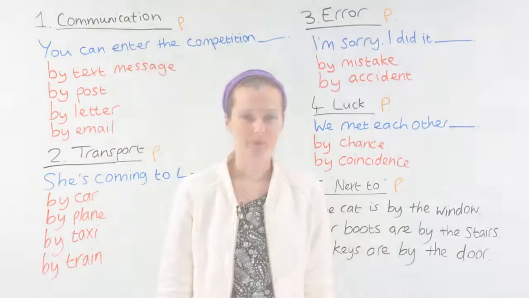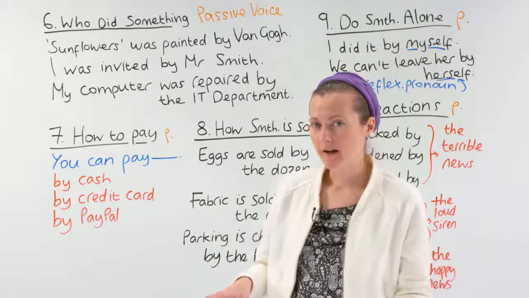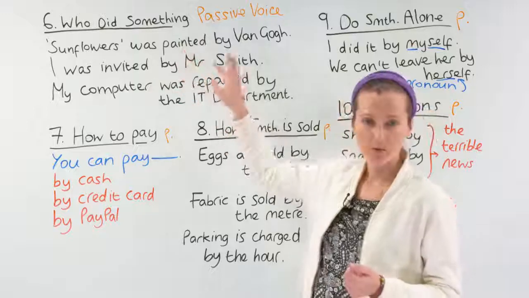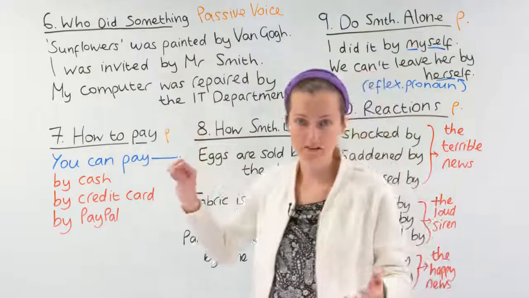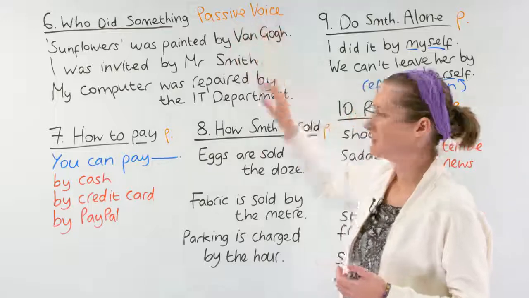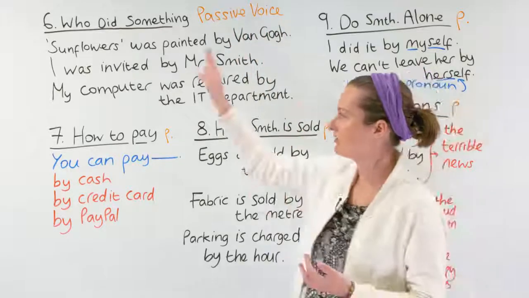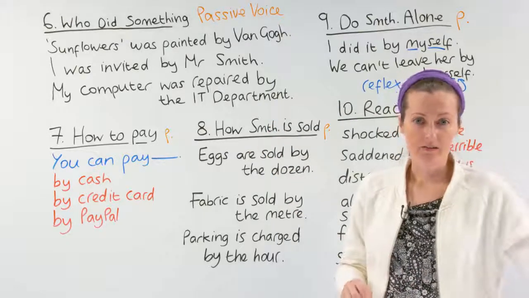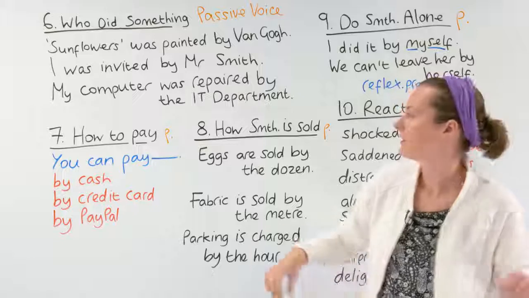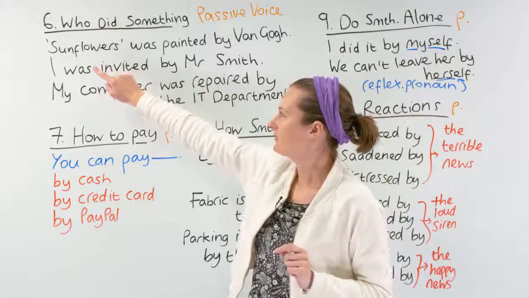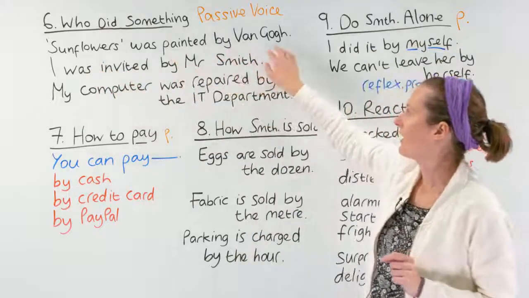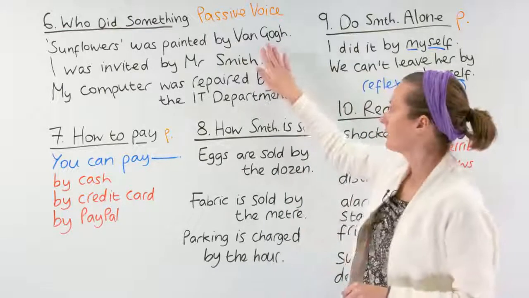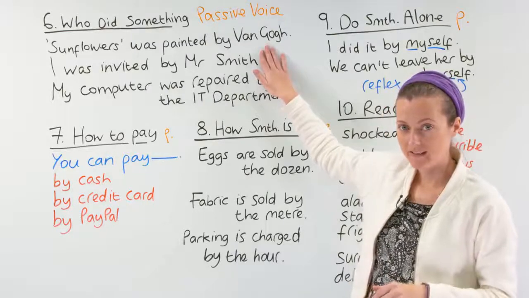More examples coming up. Next we have using by when we want to say who did something. These example sentences here are all examples of the passive voice. That's a grammar term. If after I've explained this, you want to know more, pause the video and go and check out Adam's lesson on this. Let's look at these sentences. Sunflowers was painted by Van Gogh. Sunflowers is a painting. Van Gogh, the artist, painted it.